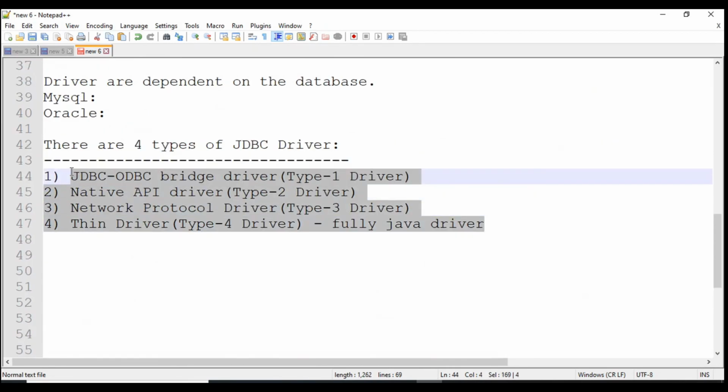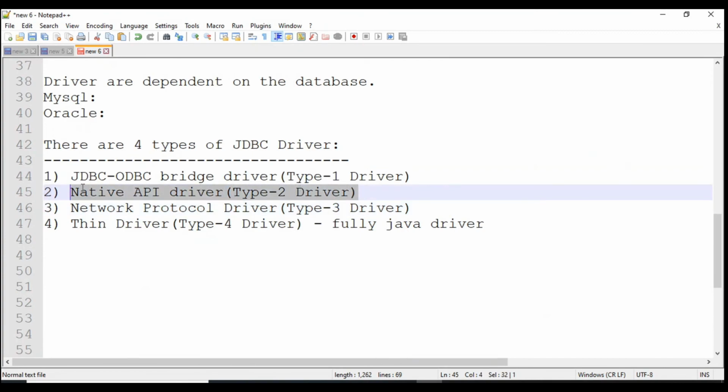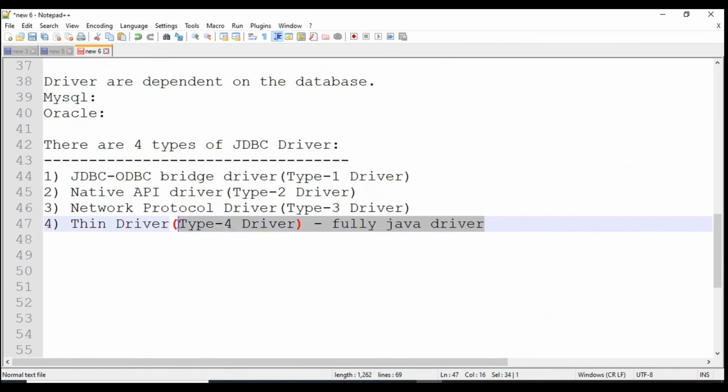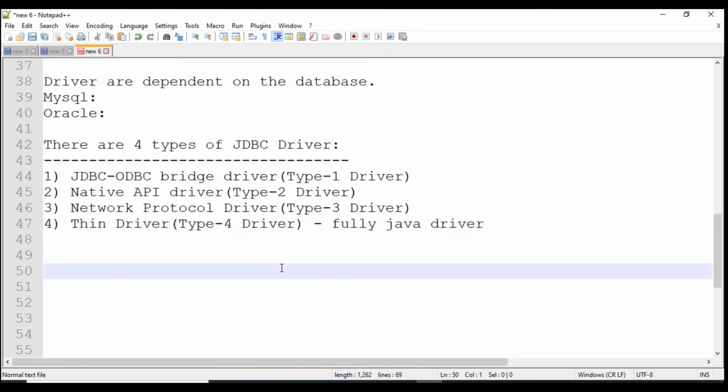So these are the four types of driver. The JDBC-ODBC bridge driver is used with MS Access. Each driver has its own features. So generally we use the thin driver, which is fully Java. Our main intention is not to talk about these drivers, but to connect our Java application with the database with the help of any one of the types.